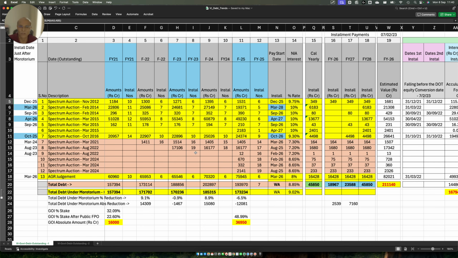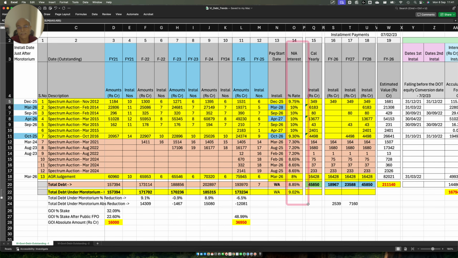Maybe if no conversion had taken place, whatever was outstanding in FY24 would have been higher. That's all that would have happened, right or not? So why do I know that? Because if you look at the FY23 number and then the FY24 number, you will see that this number actually got escalated by the interest rates, similar to what you saw from FY21 to FY22.